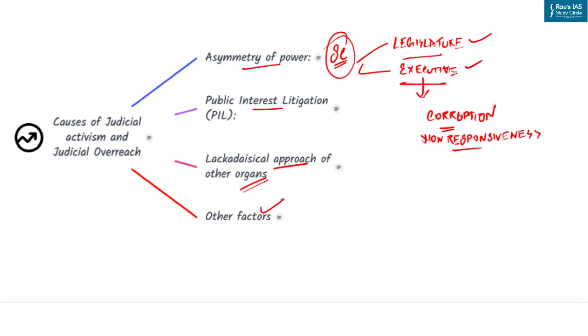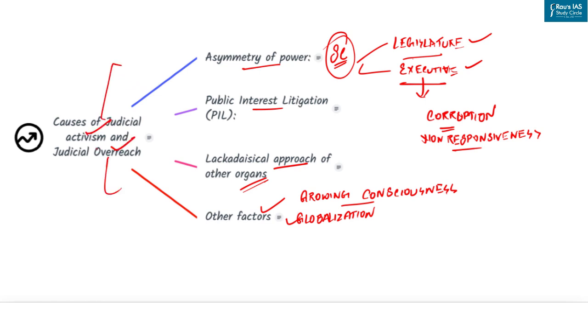And what are the other factors? First is the growing consciousness of people about their rights. Then another one is globalization, active media and civil society organizations. Concerns for the environment, among others, are also considered important reasons. So these are the causes behind the rise of judicial activism and judicial overreach.